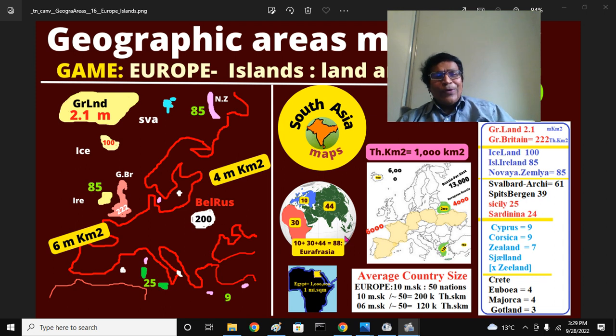Here I have put Europe. Europe, we talked about, is 10 units, that is millions. 4 is the Russian part, west of the Ural Mountains, and 6 is the rest. So if you take these 10 million square kilometers divided by 50 countries in Europe, you get 200, the average size of a country. If you don't want to take Russia as a separate entity, then you have 6 million divided by almost 49 or 50, you get 120. So 200K is the average size in Europe.